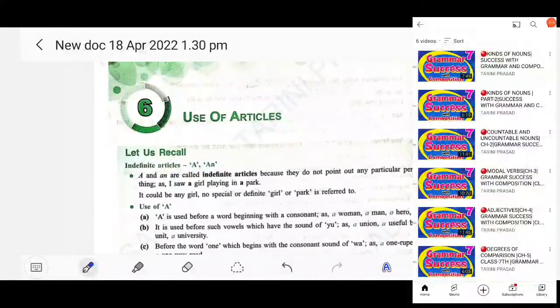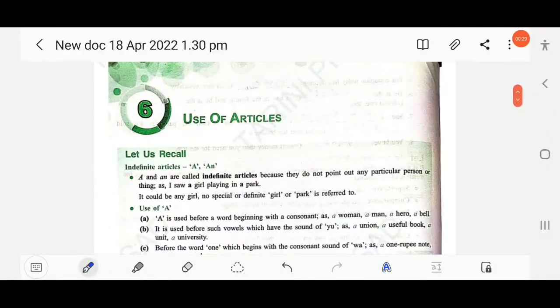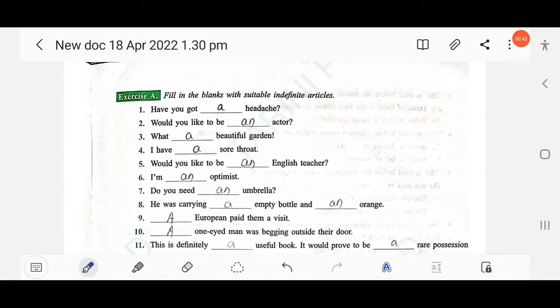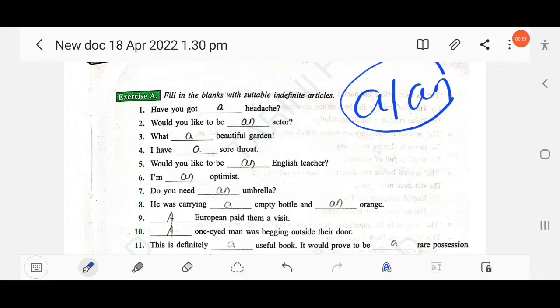So here, use of articles. Fill in the blanks with suitable indefinite articles. You know, a and an are called indefinite articles. There are two types of articles: definite article and indefinite article. The is known as the definite article, and a and an are called indefinite articles. So here you have to use a or an.